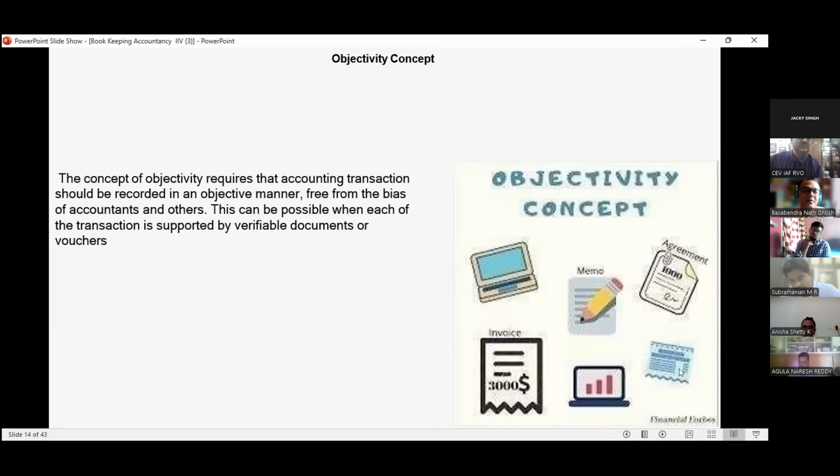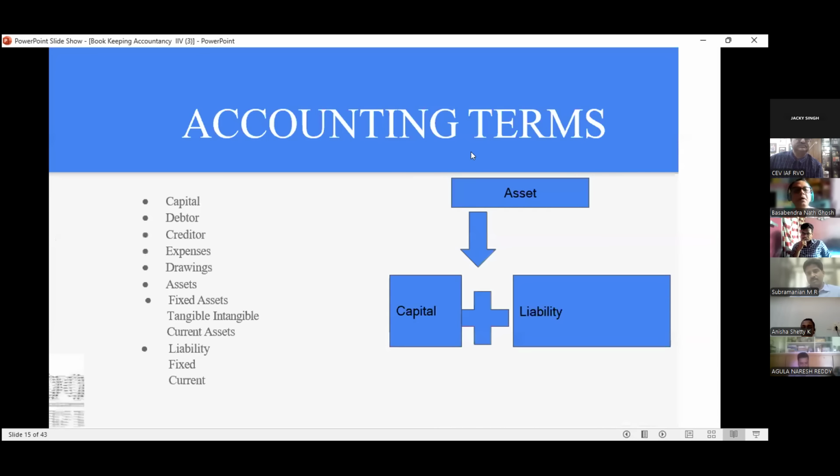This is a concept made by the senior accountants. When they created the accounting system, they put in some assumptions. This assumption you have to follow for preparing the accounts. Okay, the concept is clear to me. Thank you. Anyone who has a doubt? No. Okay. Thank you. Then we proceed further.